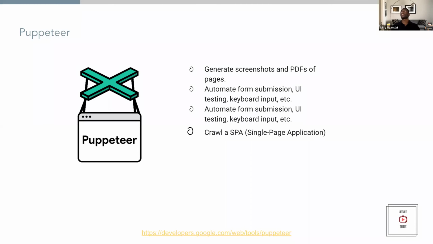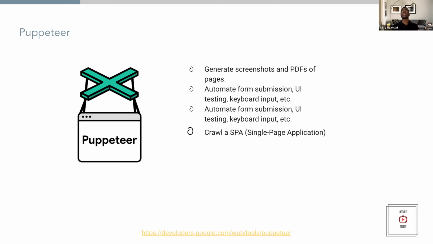So Puppeteer is a web scraper developed by Google. What it relies on is headless Chrome. What headless Chrome is, it's a way to have a browser without having the UI. What that means is you can control the browser using programming languages, CLI, basically anything besides a click and point, type interaction with a user.